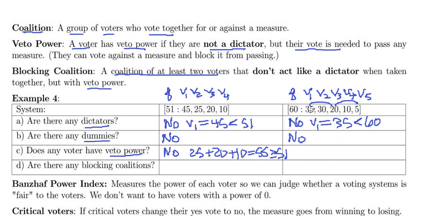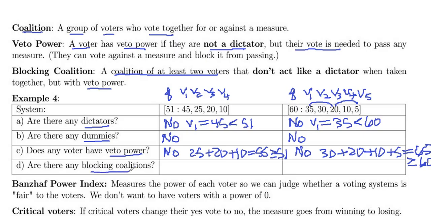How about over here? If voter 1 takes out their 35 votes, what do we have left? We'd have 30, 40, 50, 65. So no one has veto power there either. The rest of the voters, 30 plus 20 plus 10 plus 5, could get together and get 65, which is greater than or equal to 60, and they pass a measure as a coalition.